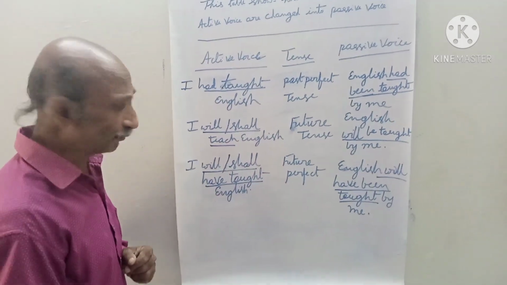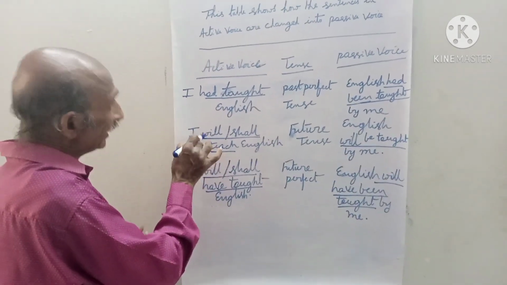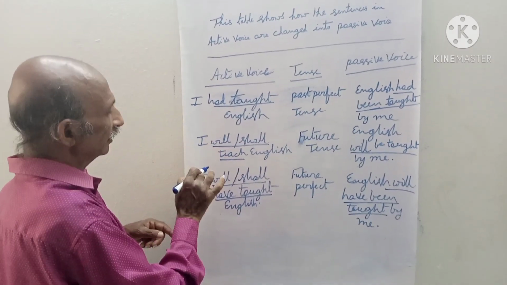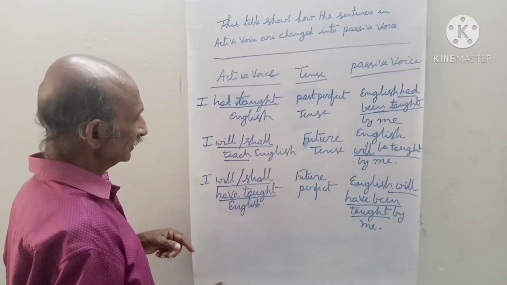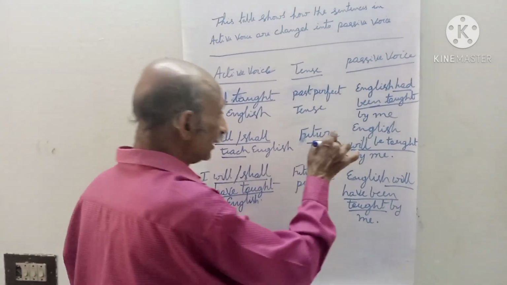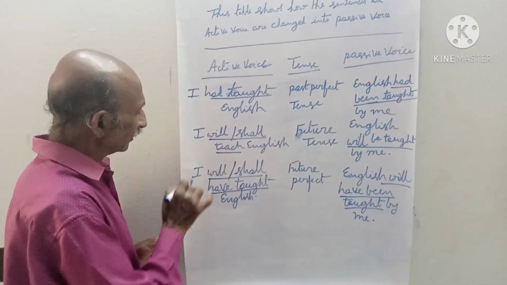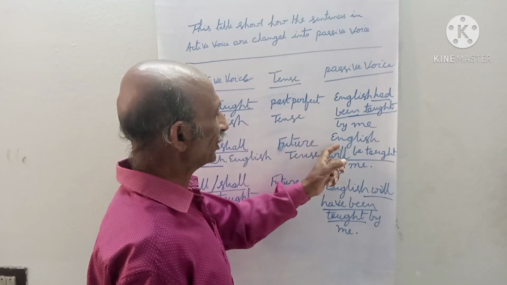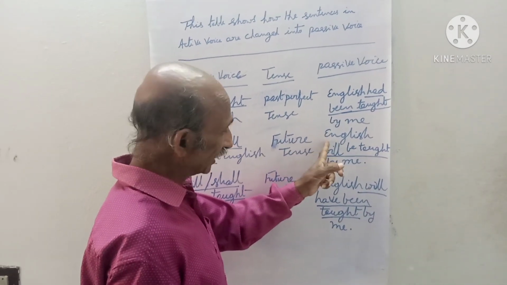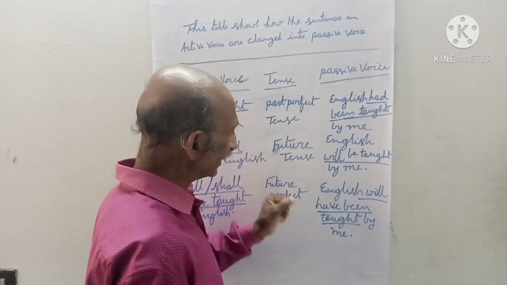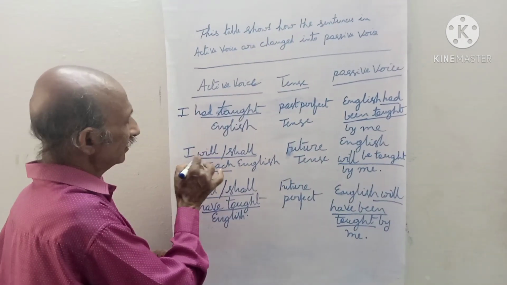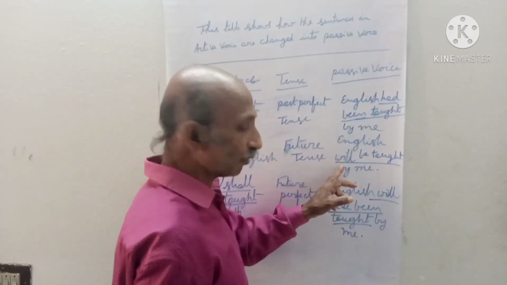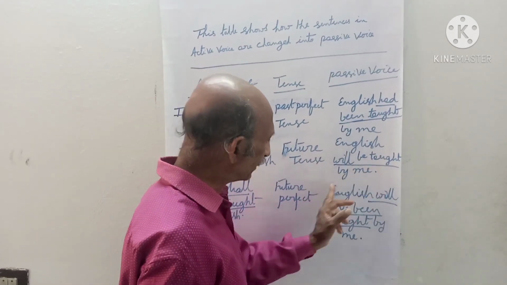My dear friends, you will get a doubt here. Sir, in active voice, the helping verb is will, sometimes the helping verb is shall. Then, should we write only will? Yes. With the first person, we can use will or shall. But here, the subject is English, third person. With the third person, we should use only will. For this reason, even though the helping verb in active voice is will or shall, the helping verb in passive voice is will. English will be taught by me.